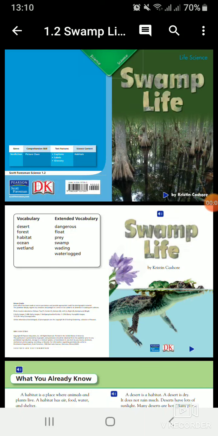Swamp life. Vocabulary: deserts, forest, habitats, ocean, wetland. Extended vocabulary: dangerous, flood, prey, swamp, wedding, waterlogged. Swamp Life by Christine Castor.